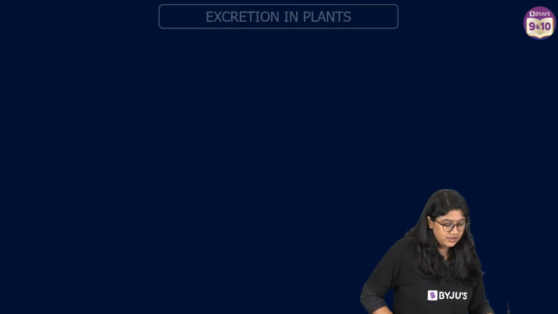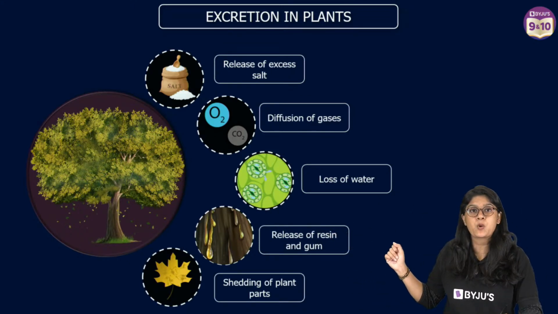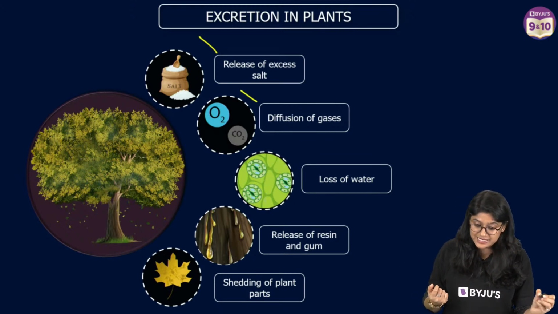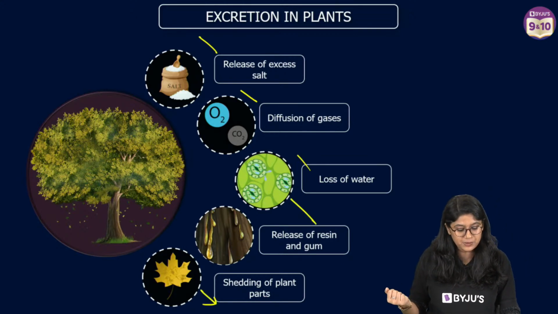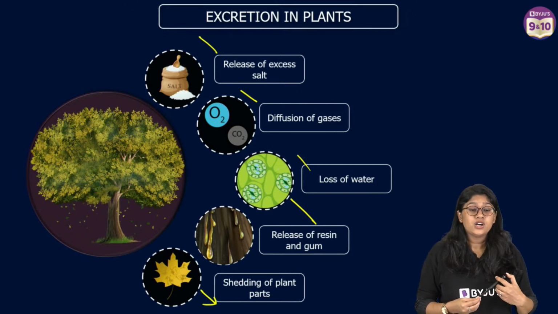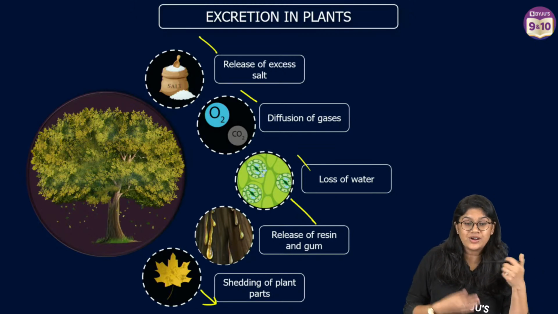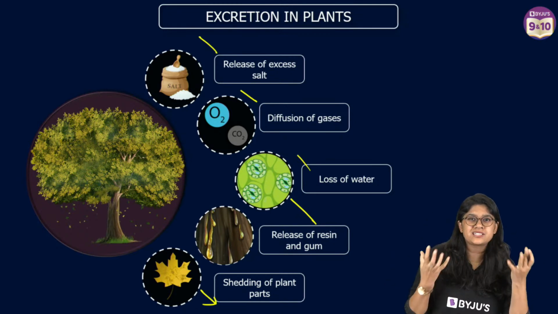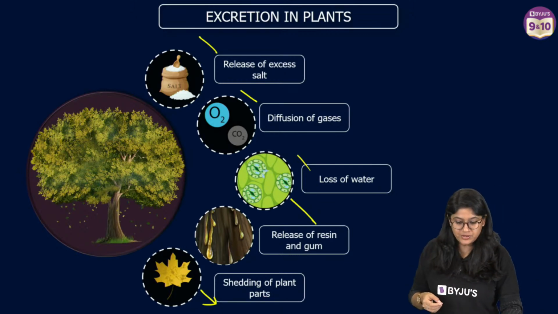So here everyone, very quickly, if you have to write about the excretion in plants, mention these points. There's a release of the excessive salt, diffusion of the gases, loss of water, release of resins and the gums, and shedding of the plant's part, such as leaves, fruits, etc. Right? In many plants, it happens annually. So once the plant has collected all the excess material, then it will fall off.